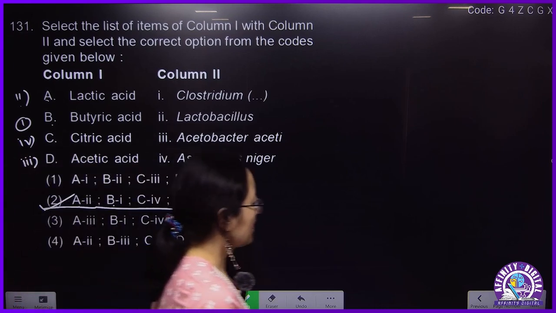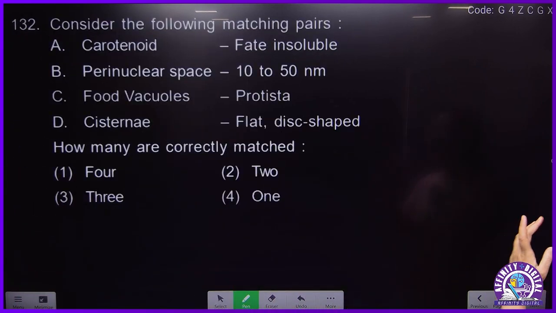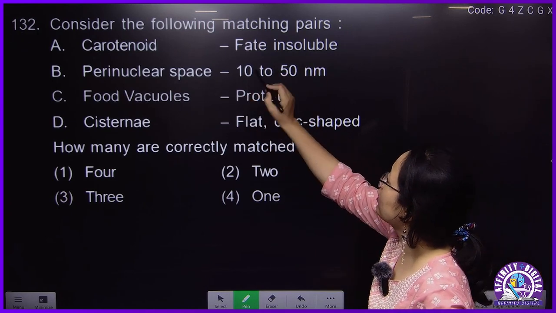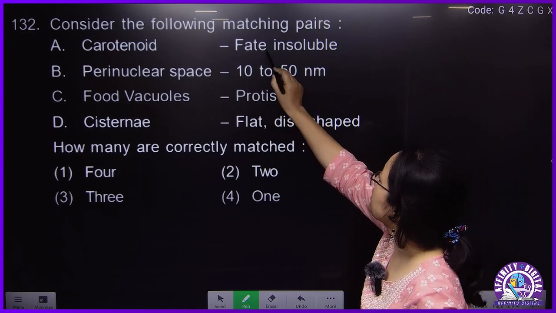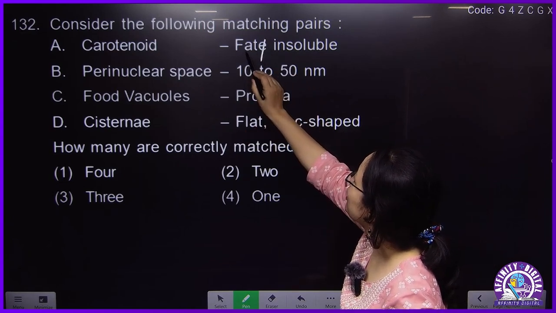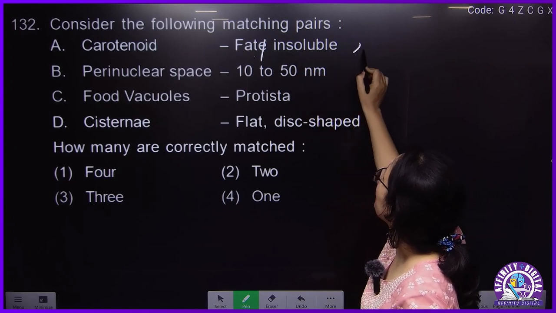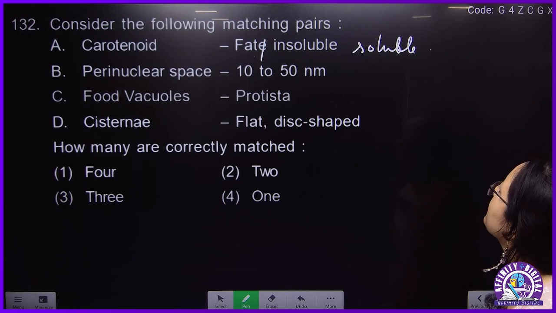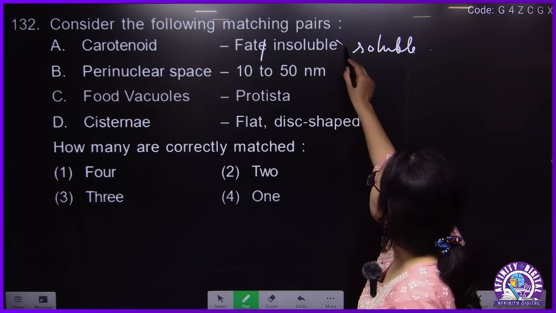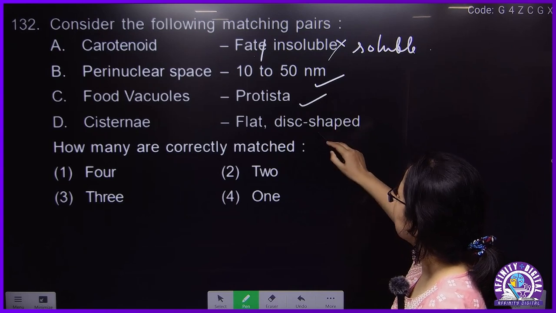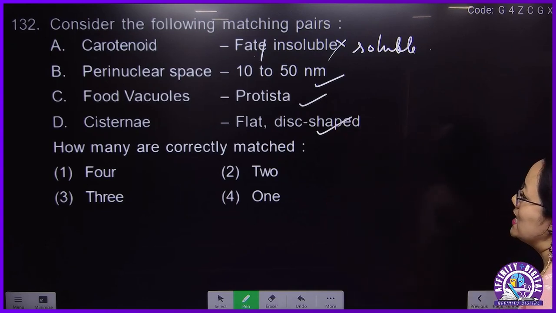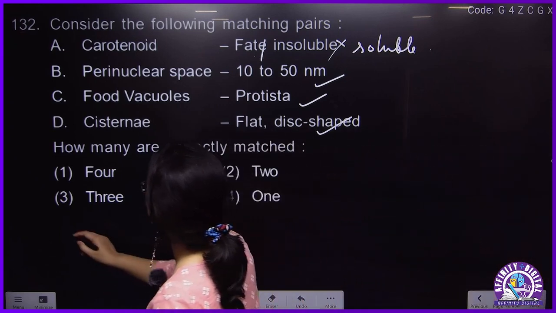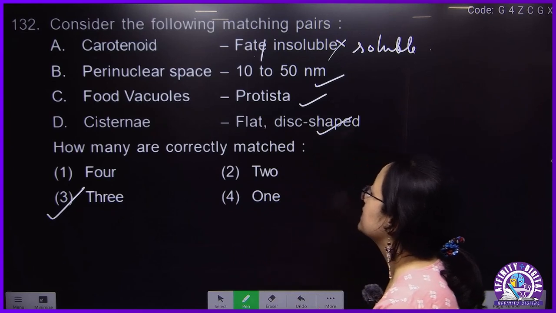Okay, next. Consider the following matching pairs. Carotenoid, fat insoluble. Carotenoid should be fat soluble, not insoluble. Carotenoid pigments are soluble in fat. This is wrong. These are all correct. So this will be B, C, D. B, C, D is correct. It is correct. 3. D.